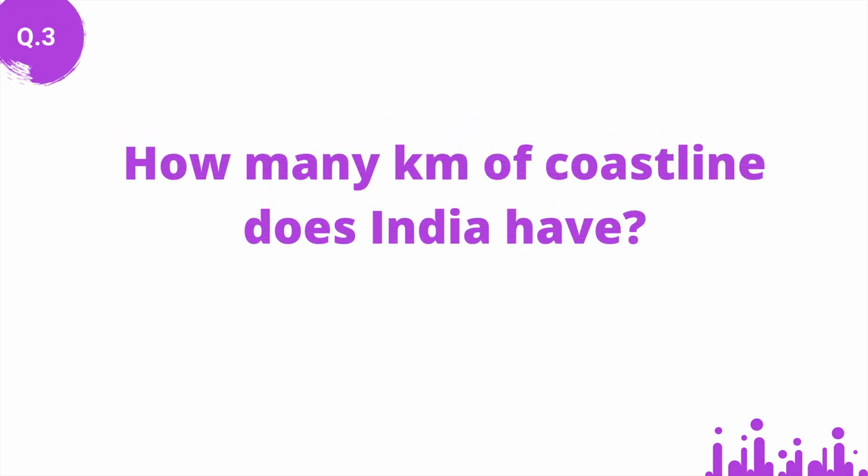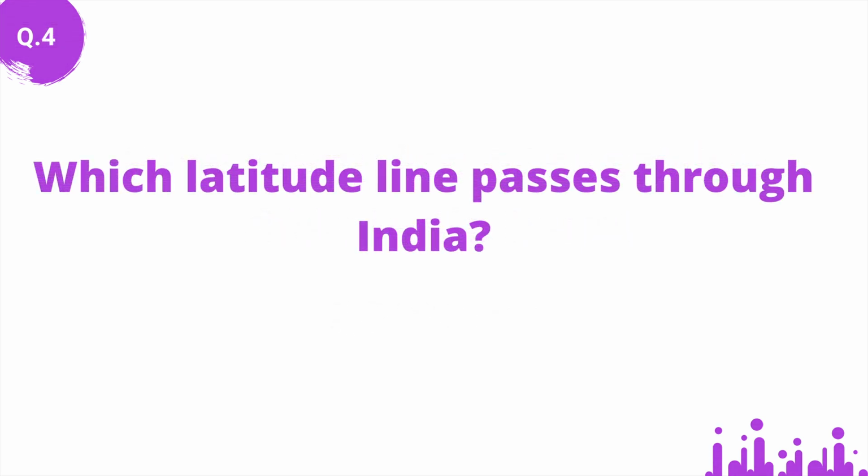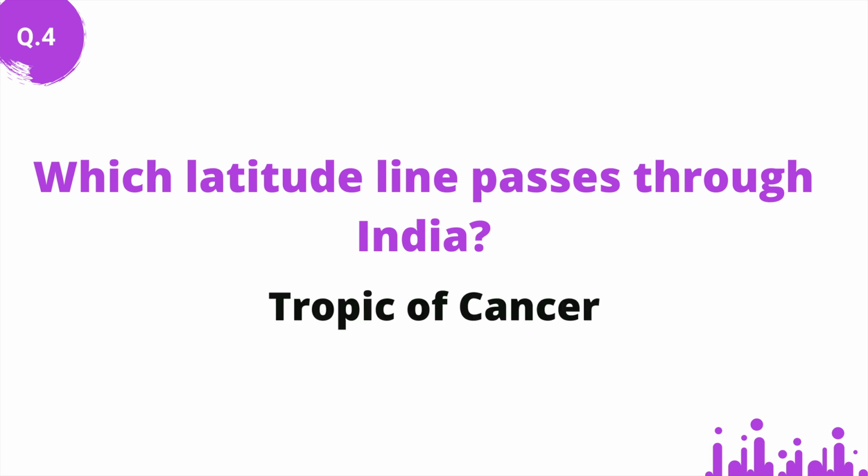How many kilometers of coastline does India have? Answer: 7516.6 kilometers. Which latitude line passes through India? Answer: Tropic of Cancer.